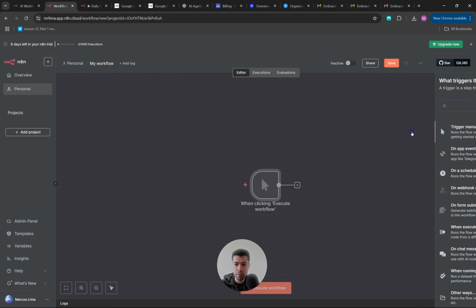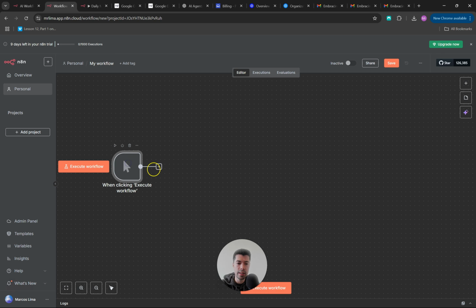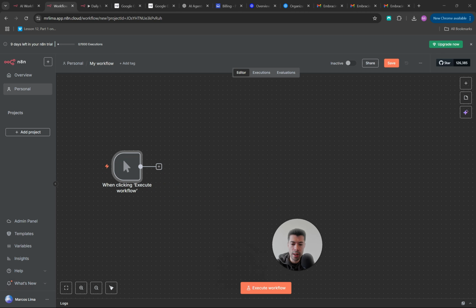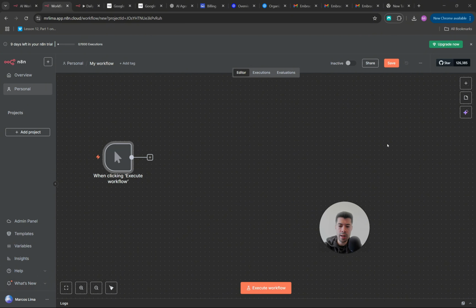There are many different triggers here. In my case, first I'm going to be using "when clicking execute workflow." And this trigger here just means that when we click here on execute workflow, it will start running the process. Okay, now that we created our workflow and added our trigger, the first thing that I would like to do is just to add a name so it's easy for us to know which workflow is which.